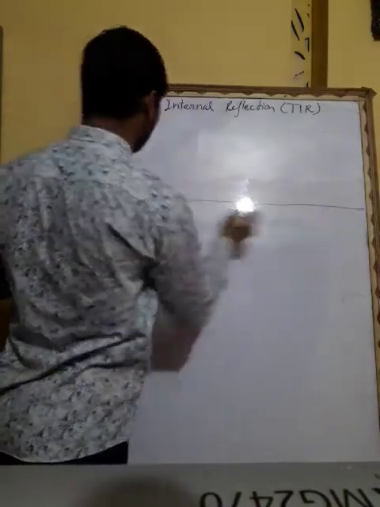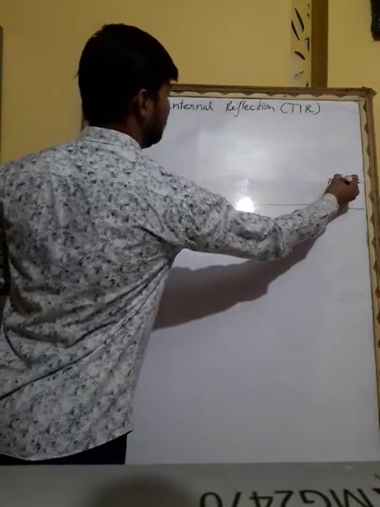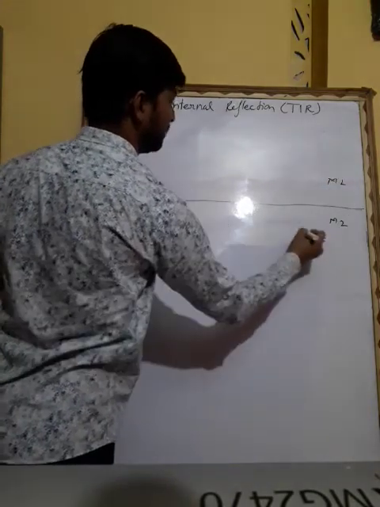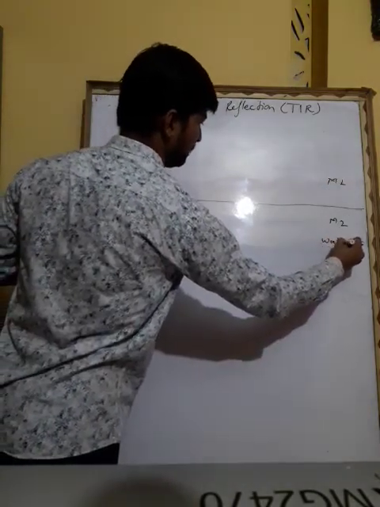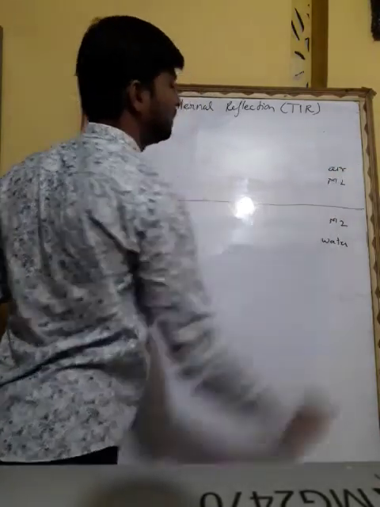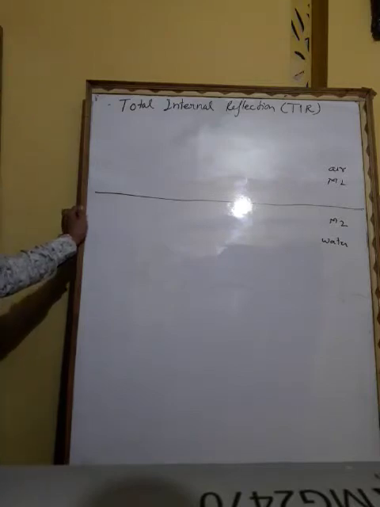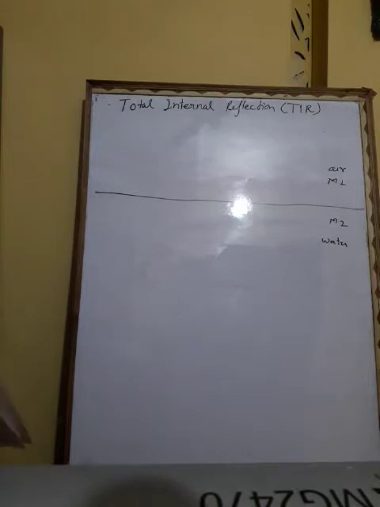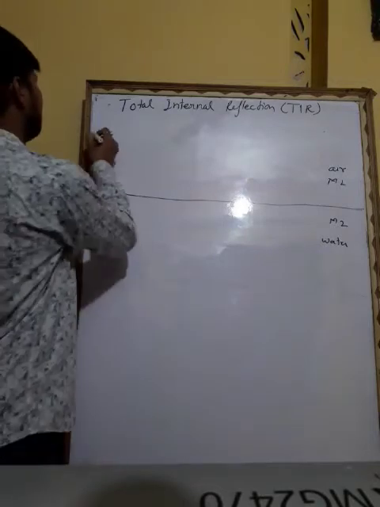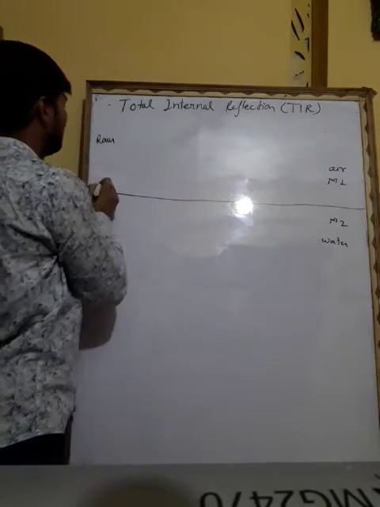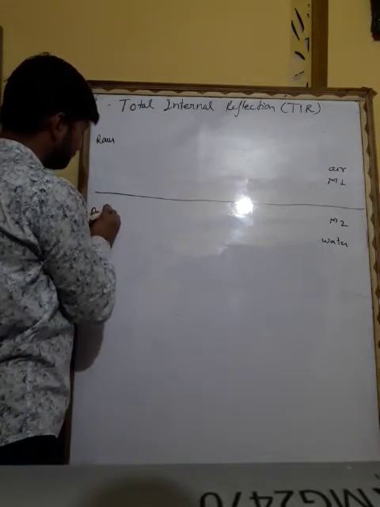This is our medium 1 and this is our medium 2. Say this is water, and this is air. Medium 1 is air and medium 2 is water. Basically what you see during total internal reflection, one is the rarer medium and water is the denser medium. This is the rarer and this is the denser medium.